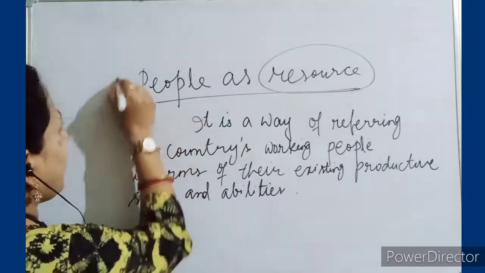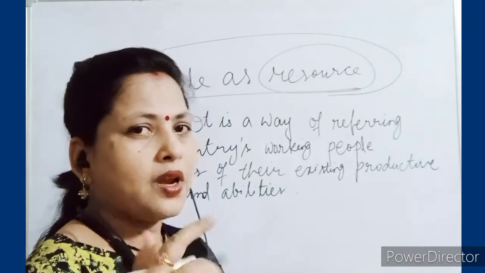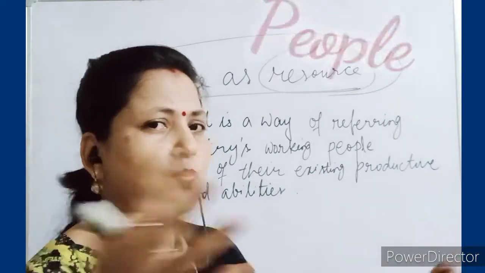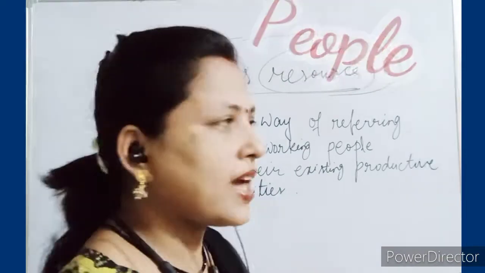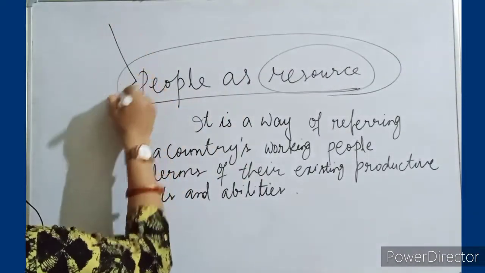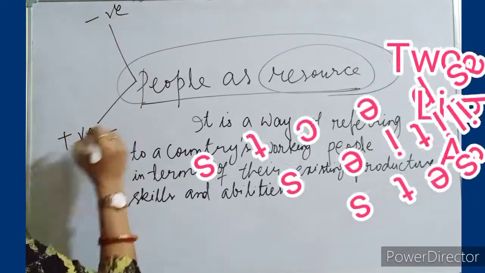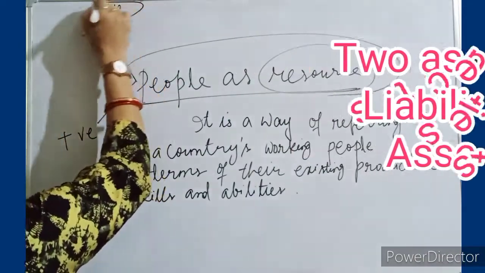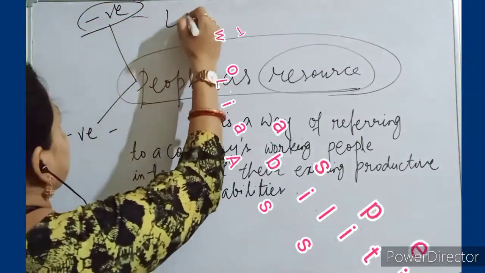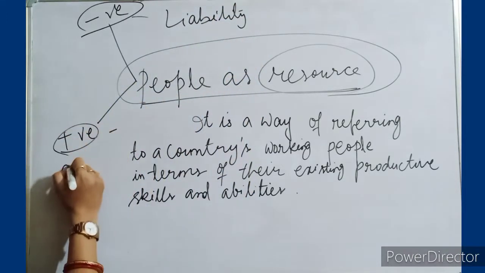So people as resource, what does it mean? People, the entire population, you cannot say they are all called the resource. People have 2 aspects, one negative and another positive. Negative, they are called the liability, and positive, they are called the assets.